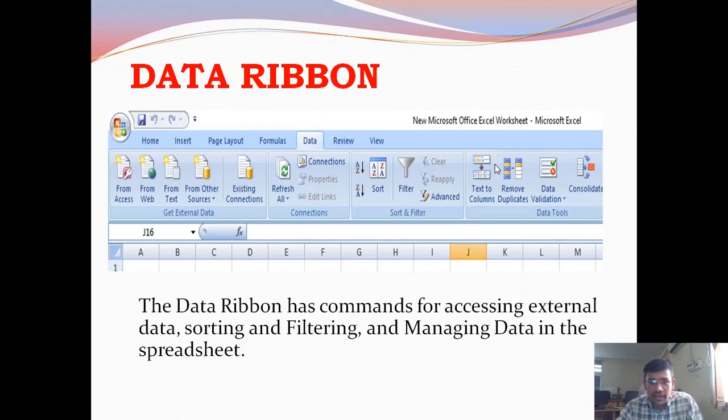You can sort the data by using the sort option. You can filter the data by using the filter tool. You can convert data from text to columns. You can remove duplicates. You can validate the data. You can consolidate the data. All these data tools are available in the Data ribbon.